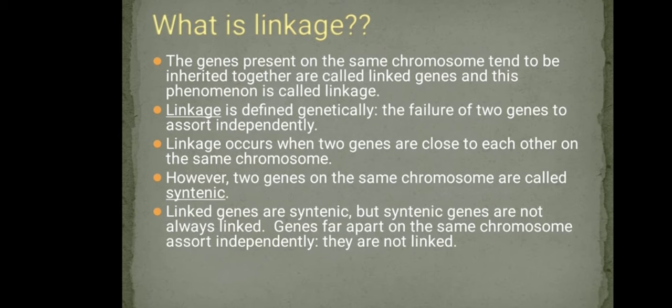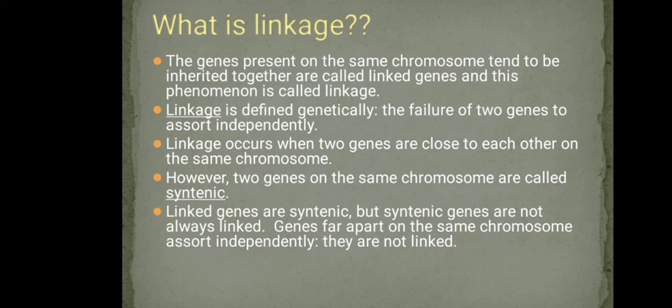But syntenic genes, genes located on the same chromosome, are not always linked. If there is a greater distance between the two genes, they are syntenic but not linked. The greater the distance between the genes, the greater the tendency to assort independently, so they show less linkage.